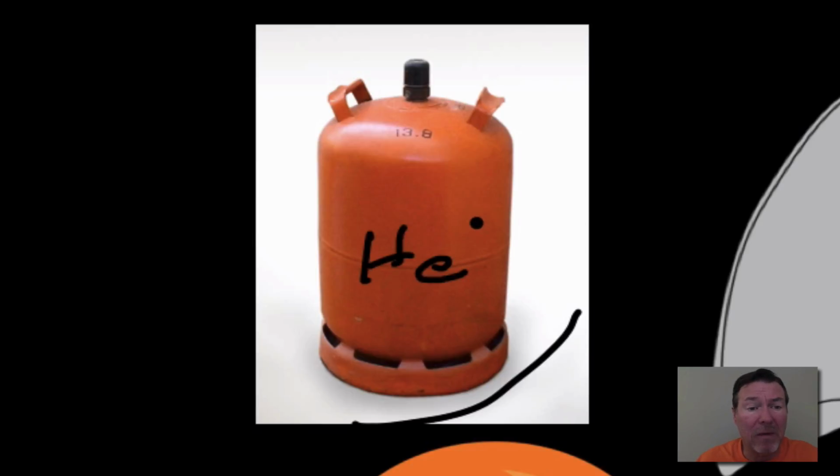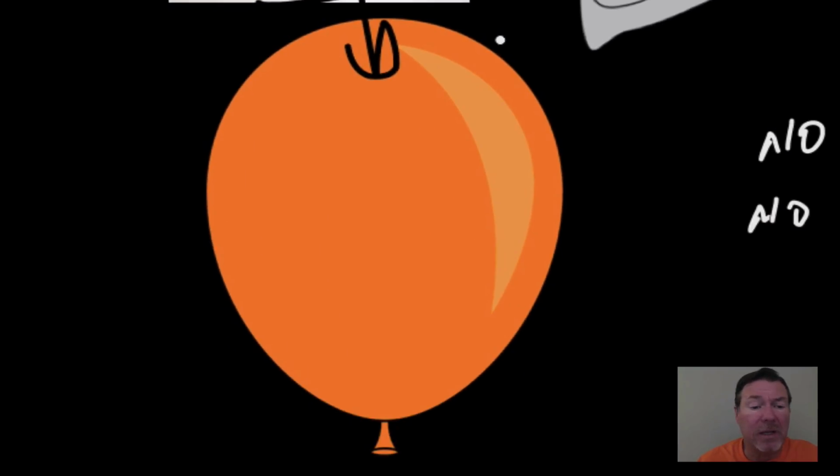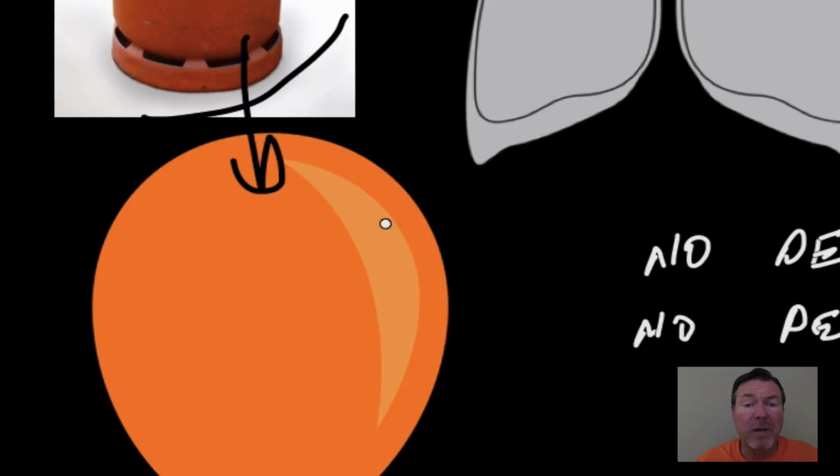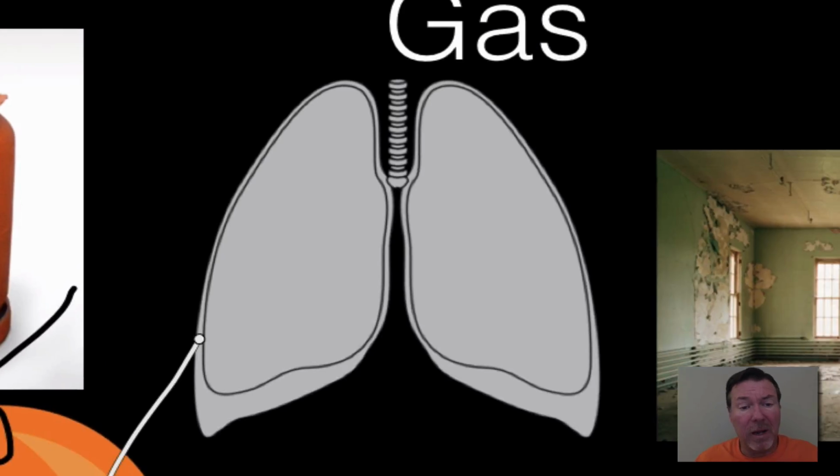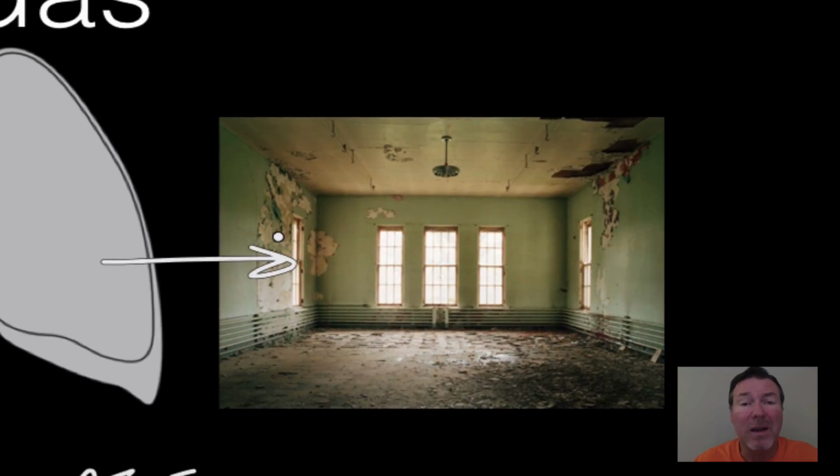When we take that amount of volume and we put it into the balloon, it now takes up the shape of the balloon, and it takes up the volume of the balloon. So the volume is changed and the shape is changed. And then let's say you inhale that helium and talk in a really strange high voice, because it changes your vocal cords. Now the shape of the helium is the shape of the lungs, and the volume of the helium is the volume of the lungs. When you exhale that helium out of your lungs and take a normal breath, now the helium takes up the shape of the room and the volume of the room.